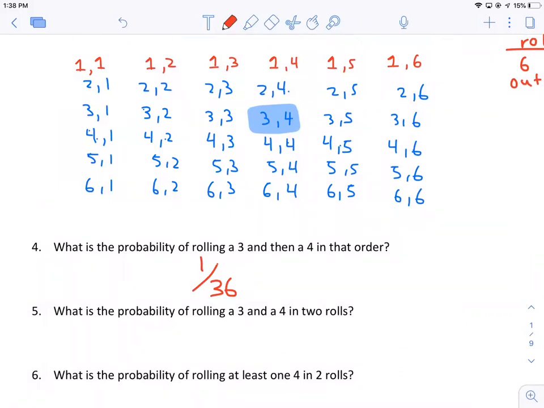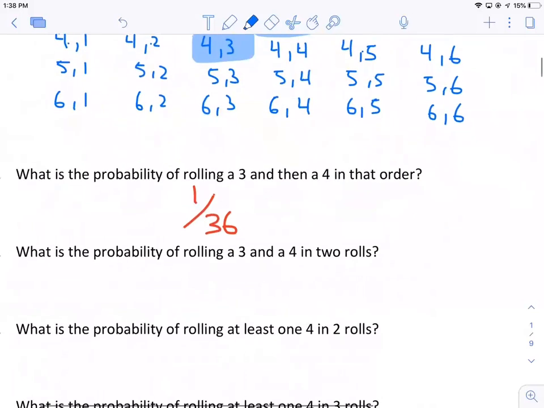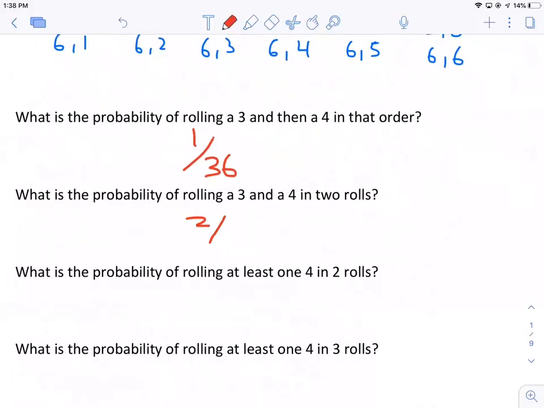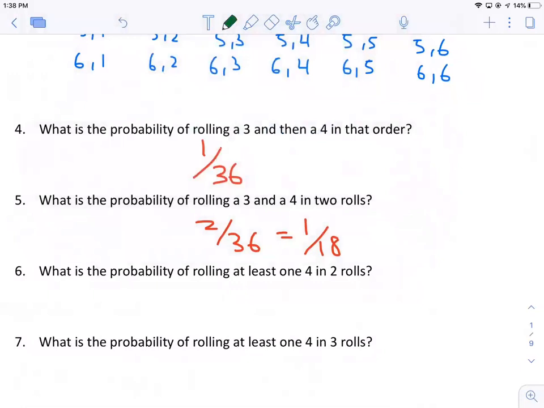Number 5 is a little different. It asks, what's the probability of rolling a 3 and a 4 in 2 rolls? So not specifically in that order. Rolling a 4 and then a 3 also is rolling a 3 and a 4. In those 2 rolls, I got both a 3 and a 4. So in this case, that is a 2 out of 36 chance, which is 1 out of 18. So the wording is really important and nuanced, so make sure you're reading carefully.